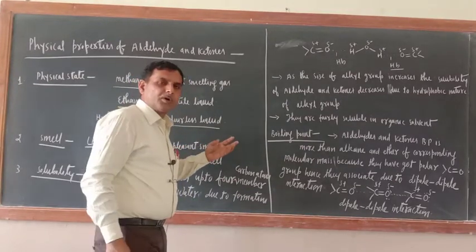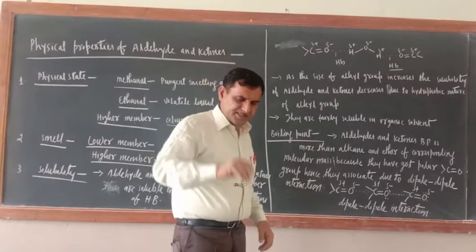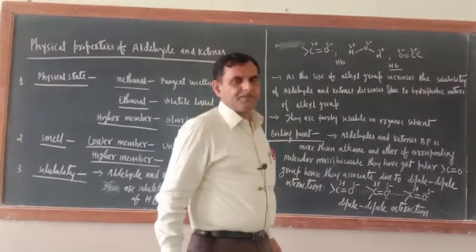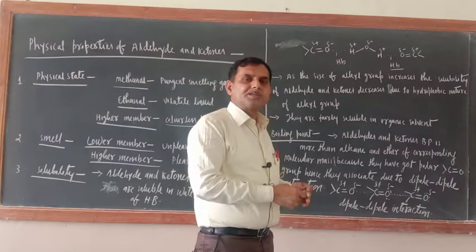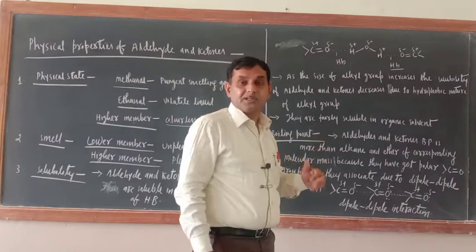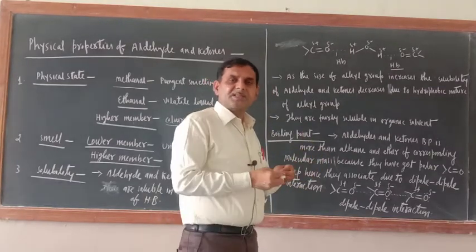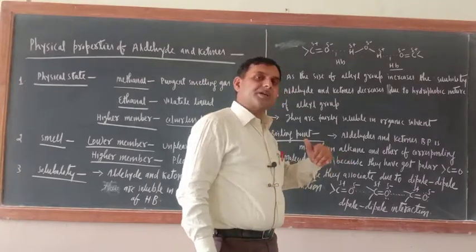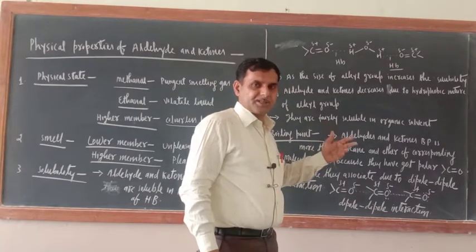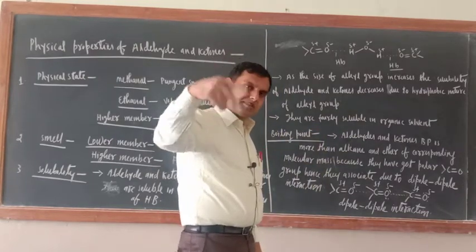Now the most important discussion is boiling points. Already I have given you the order. Aldehydes and ketones are polar compounds. Within themselves they cannot form hydrogen bonds, but they can associate due to dipole-dipole interaction. Already I taught you that the CO group in aldehydes and ketones is polar.